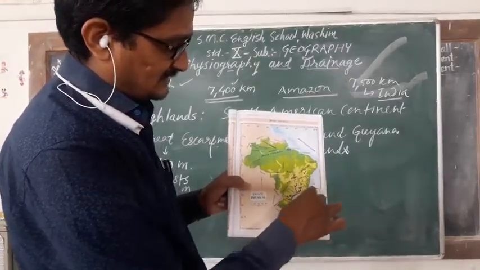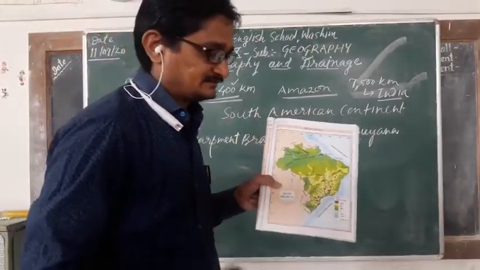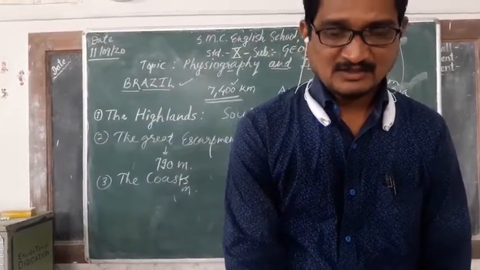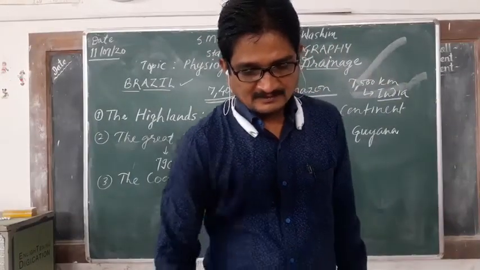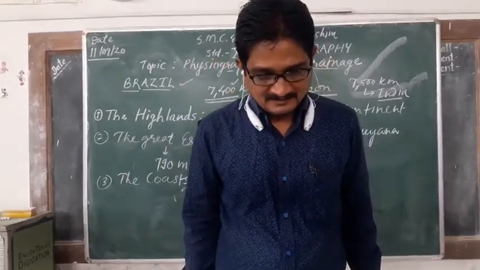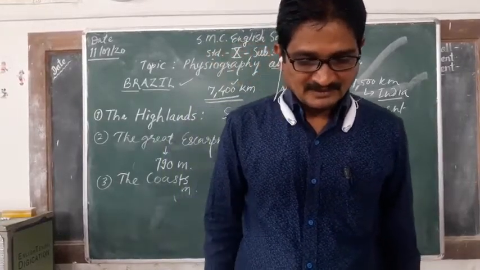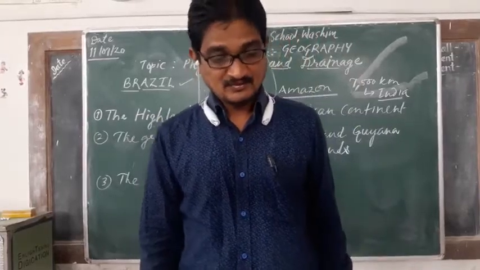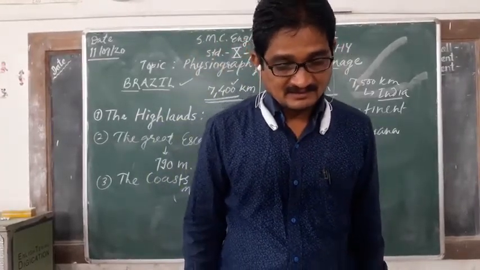This is the eastern coast of Brazil, going towards the south also. The northern coast extends from Amapá province in the north to Rio de Janeiro North in the east.